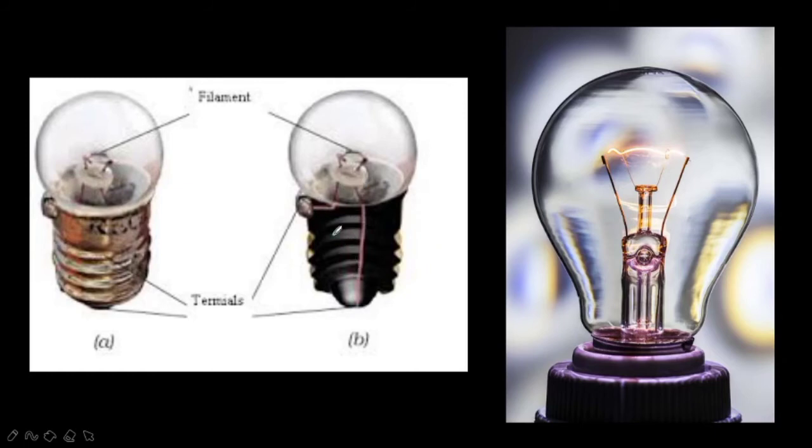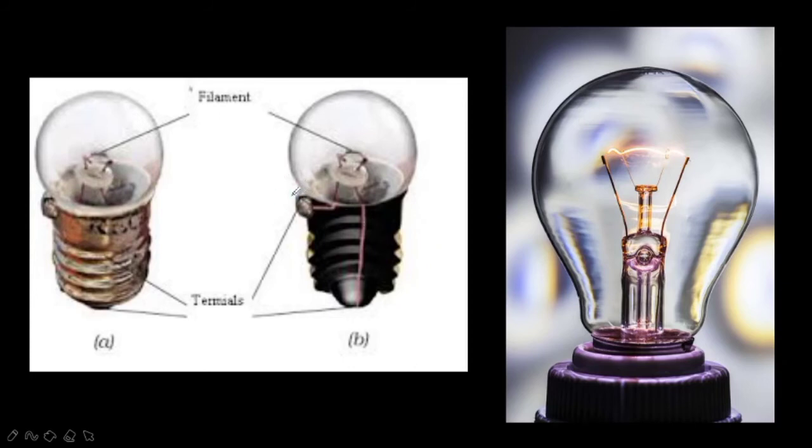So how many terminals does it have? One and two. That means a bulb has 2 terminals. And when we look at the electric cell, how many terminals does an electric cell have? An electric cell also has 2 terminals, a positive terminal and a negative terminal, whereas a bulb also has 2 terminals.